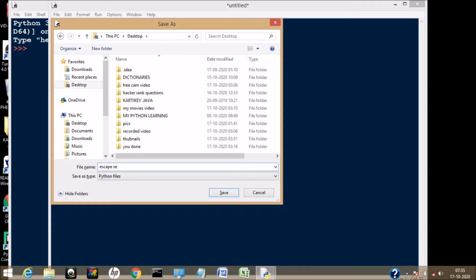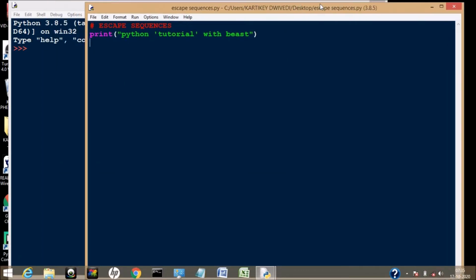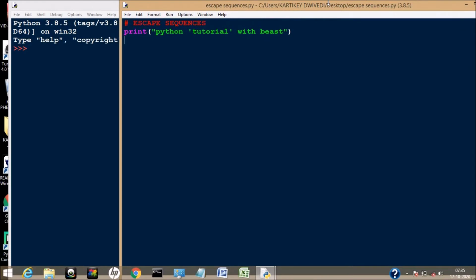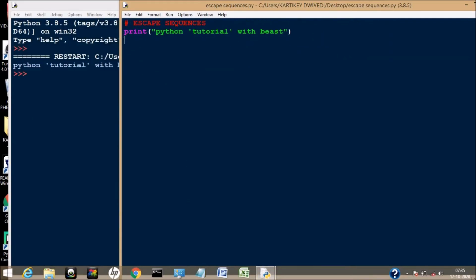Escape sequences.py. To get an output, press function F5, and yes, we got tutorial in single quote. Now again, if we want to use double quote inside single quote, what will we do? Let's try that also.